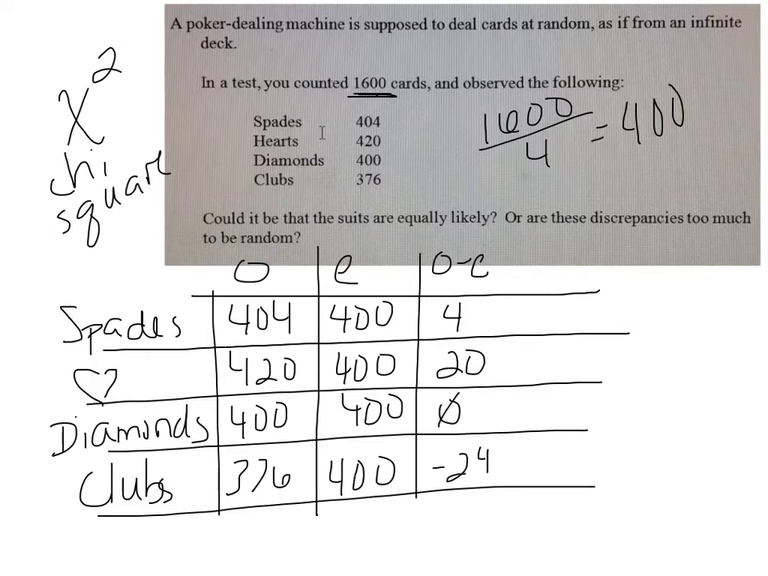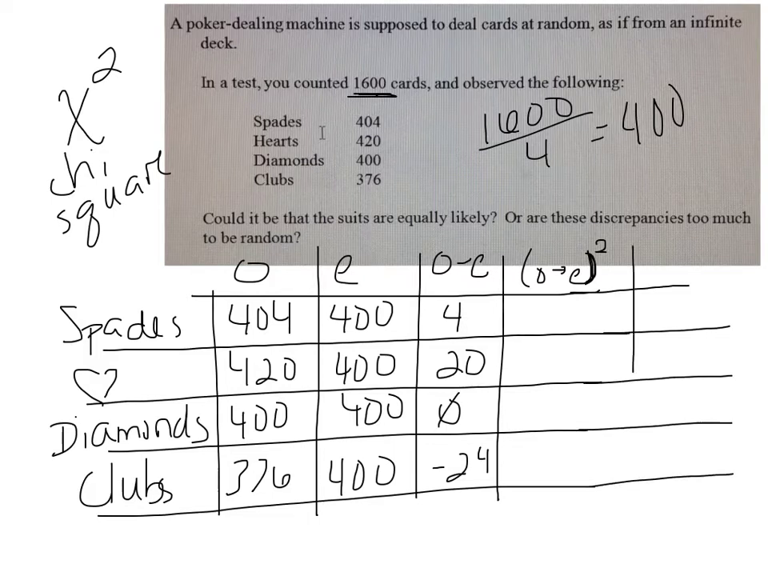Observed minus expected. Then, remember, I take my observed minus expected, and I square it. And this is a formula that you're going to see on your formula chart. We're just going piece by piece here so that we can really get a feel of how to do it, and so that we don't miss any steps. Okay, so when I square these, I've got 16, 400, 0, and 576.